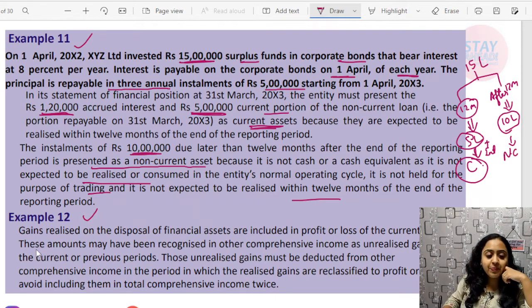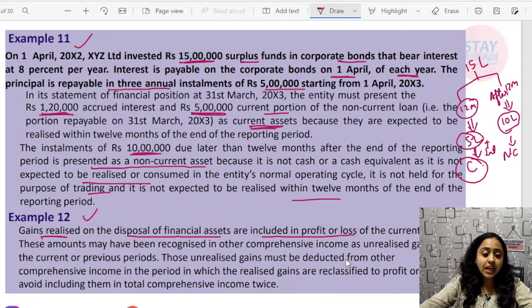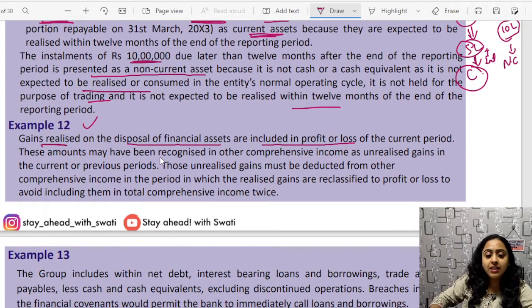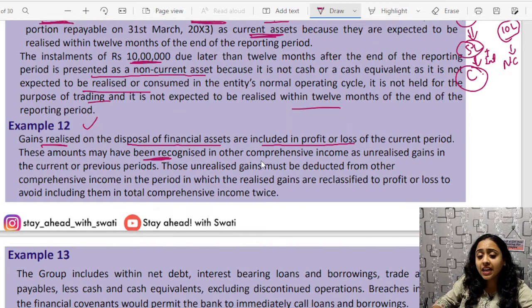Next example. Gains realized on disposal of a financial asset are included in profit and loss of the current period. These amounts may have been recognized in other comprehensive income as unrealized gains in current or previous periods. Those unrealized gains must be deducted from comprehensive income in the period in which the realized gains are reclassified to P&L.